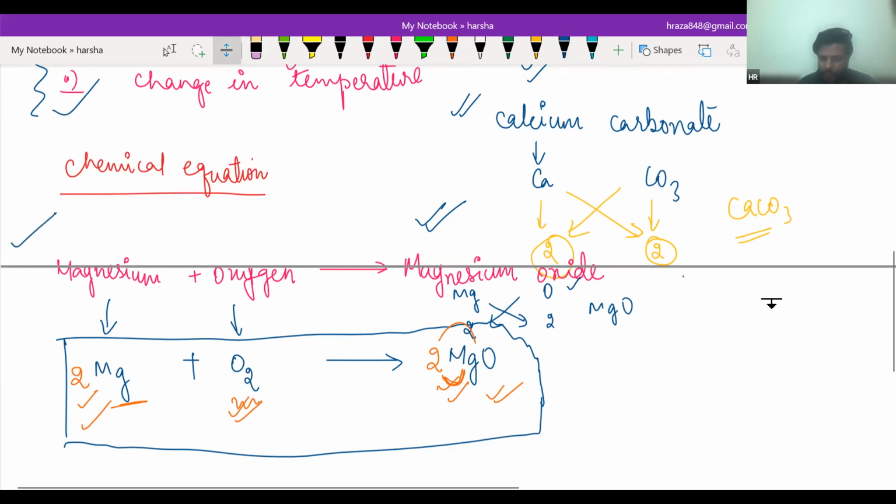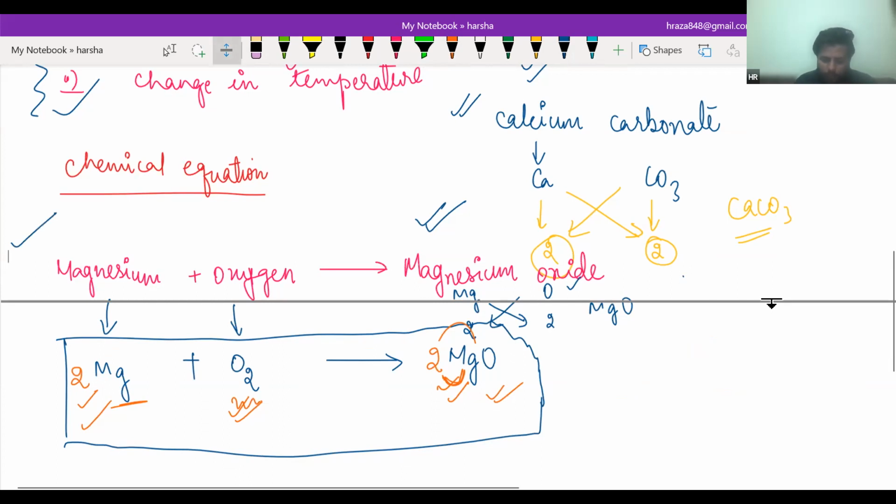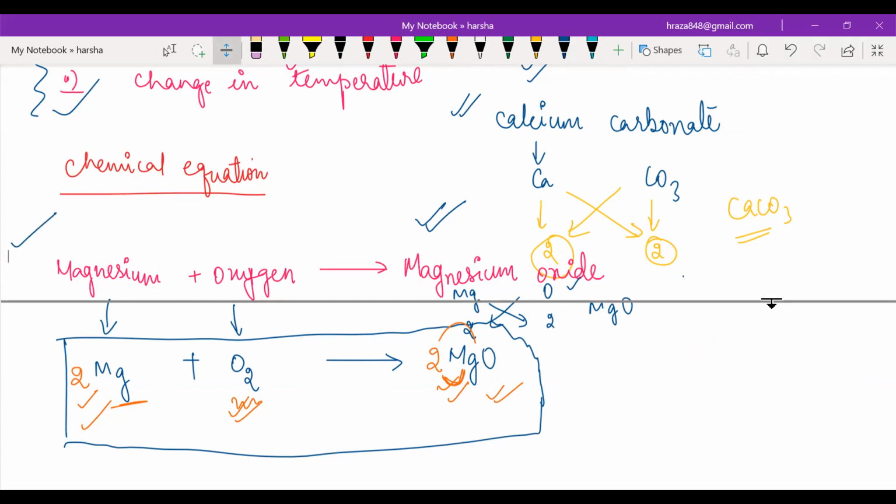I am going to take another example. Just write it, and then we will move to the next example of this. It is very important to write the formula. Generally, a chemical name will be given for balancing, so we should know how to write the chemical formula. That is a very important part.